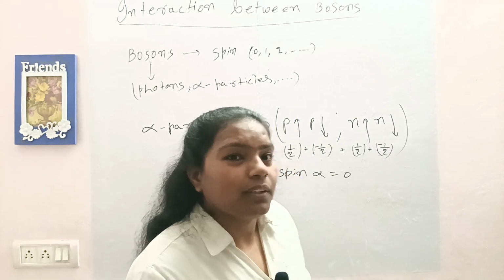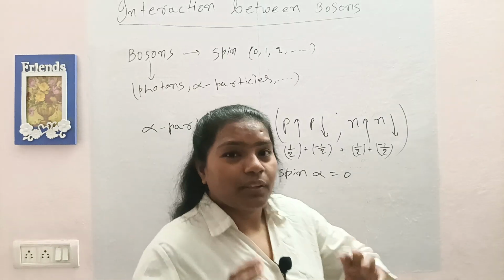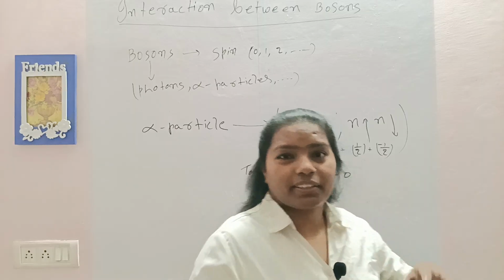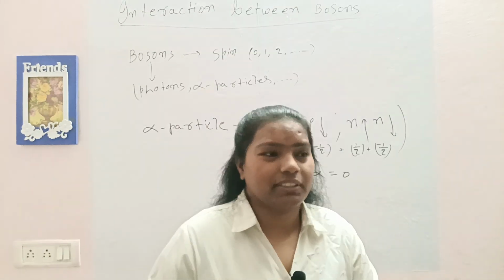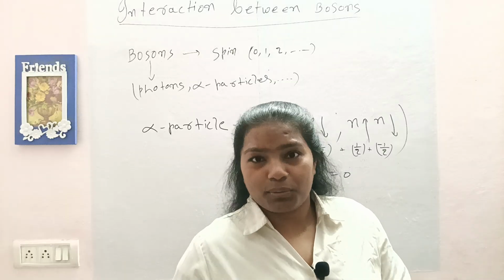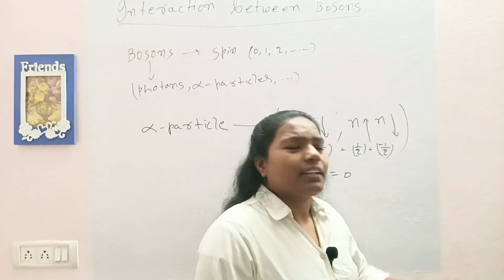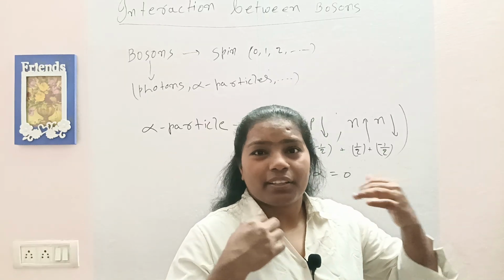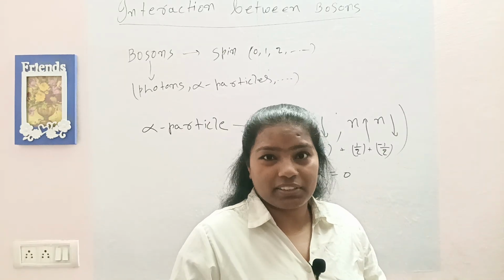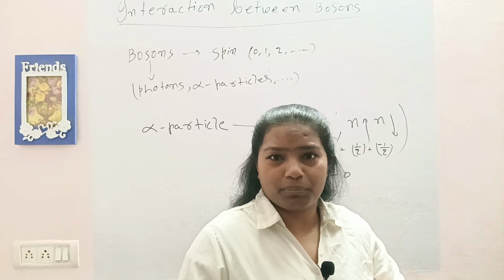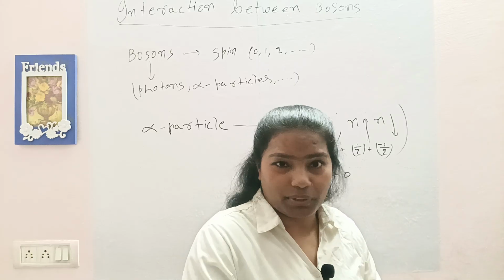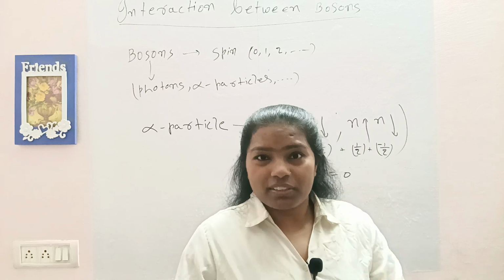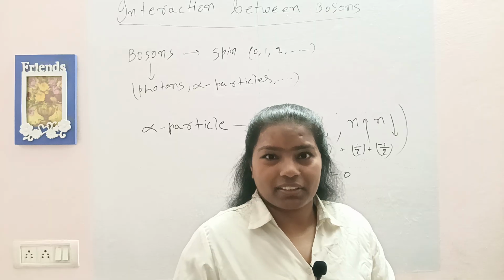Okay. Now, not only can n bosons occupy the same quantum state, we have also seen, according to quantum physics theory, that this somehow influences the upcoming photon or boson to end up in the same quantum state. It seems to originate from some kind of attraction.